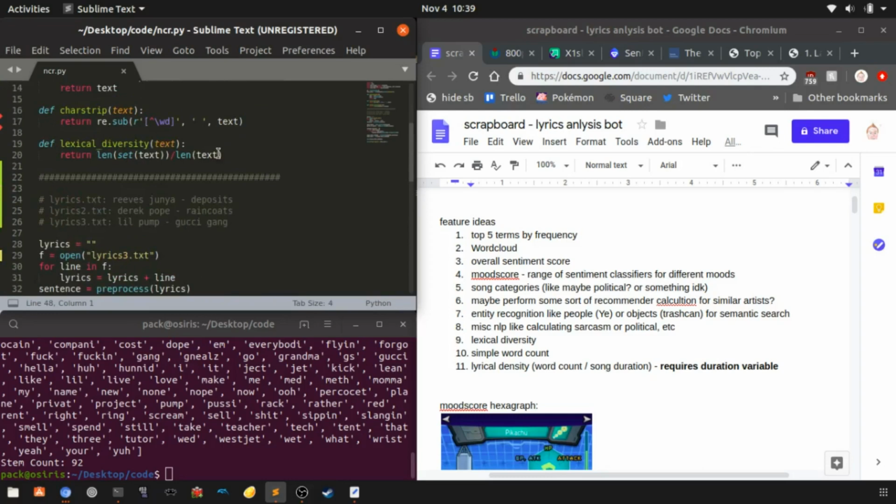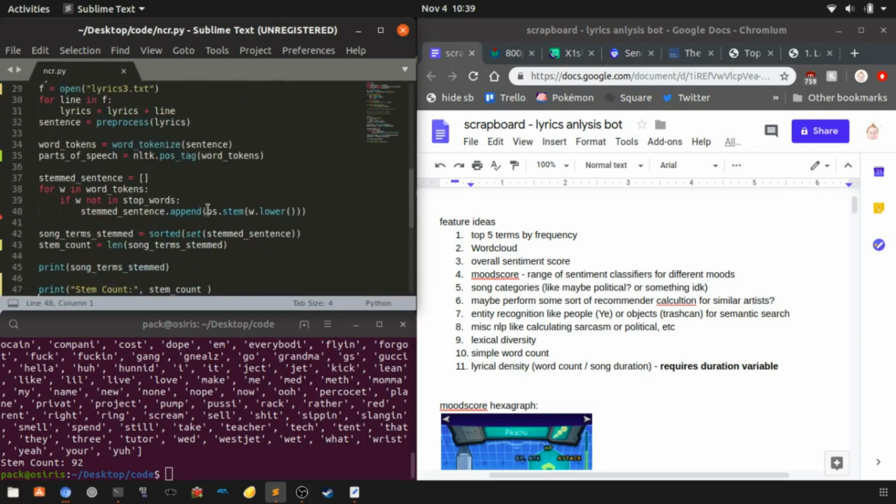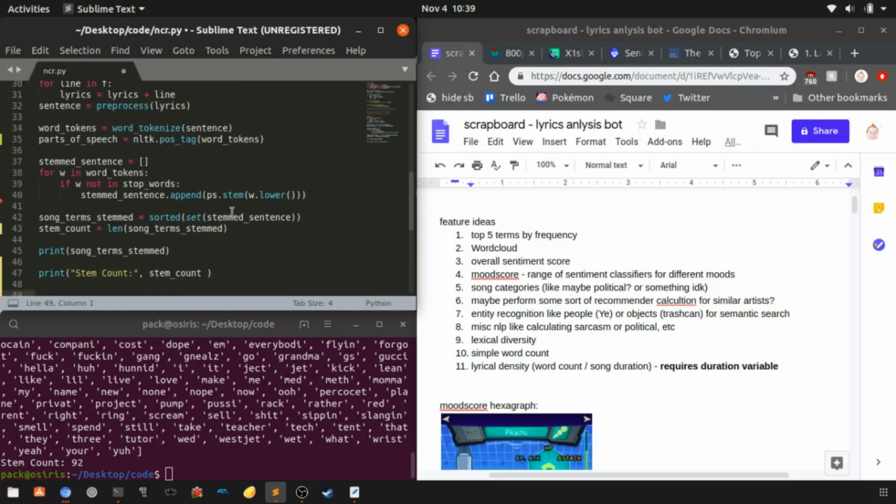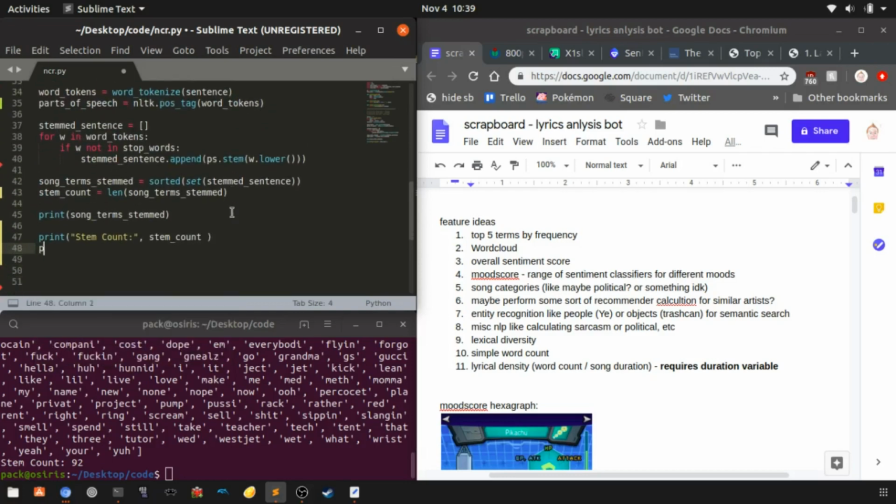So you would say it's not a very lexically diverse text. Let's try to calculate that statistic as well and see what happens. Okay, so it's lexical diversity on the text. Let's set up the print statement. Oh shit. Autocomplete, I hate you. Okay.